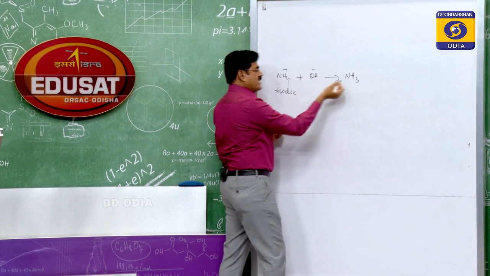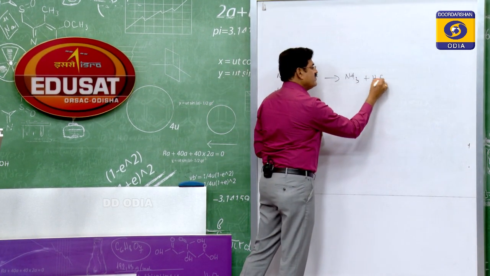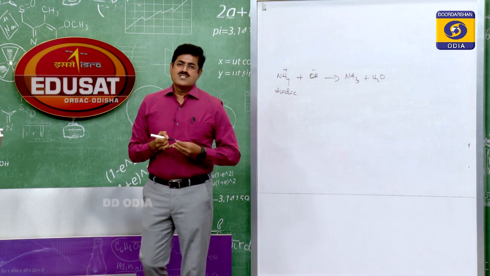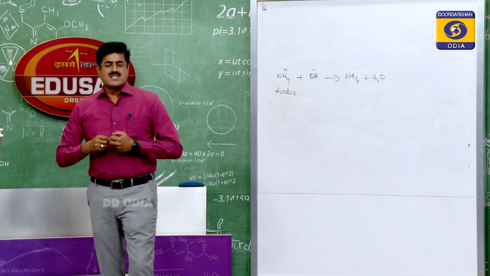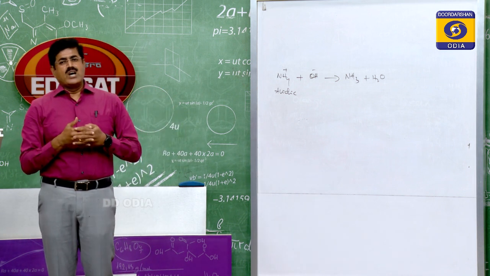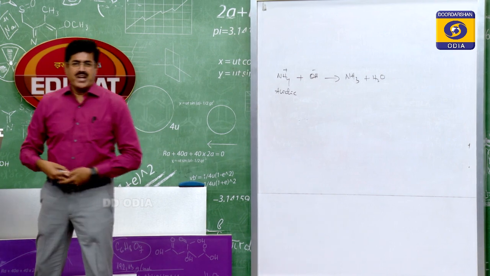It removes H plus ion, so ammonia is there and water. Okay. So this is one of the very important methods of preparation of ammonia gas: the action of alkali on ammonium salts liberates ammonia gas.